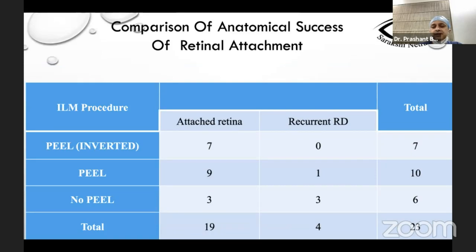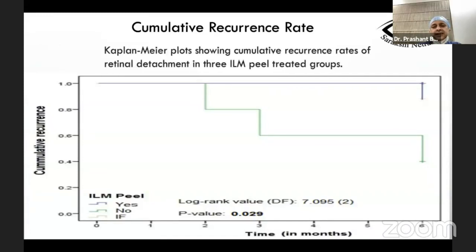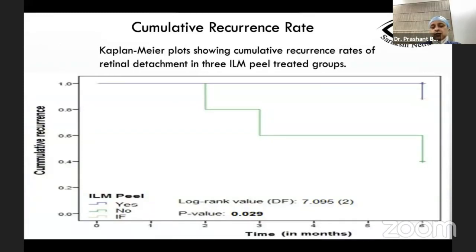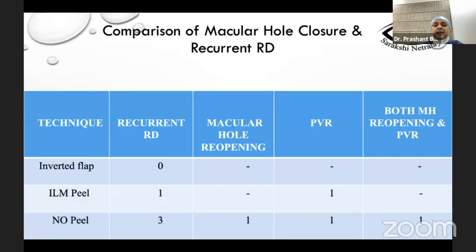Looking at the anatomical success of detachment, 3 patients in the no peel group had recurrent retinal detachment. Only 1 patient out of 10 in the simple peel group had recurrent retinal detachment, while in the inverted flap group, none of them had detachment. If you look at the KM plot, it showed a significant p-value of 0.029, which meant that the recurrence in the ILM-PIL group was late, and importantly, if the recurrence happened, it happened at a later period of the postoperative period.